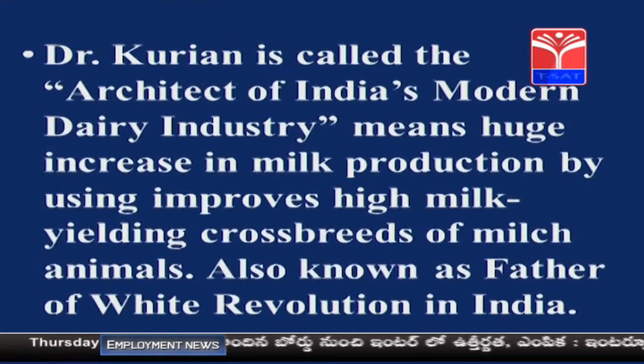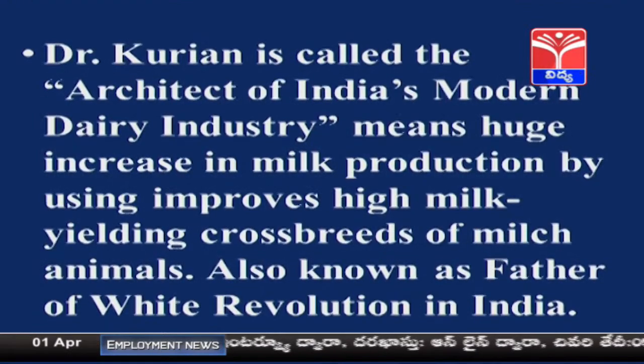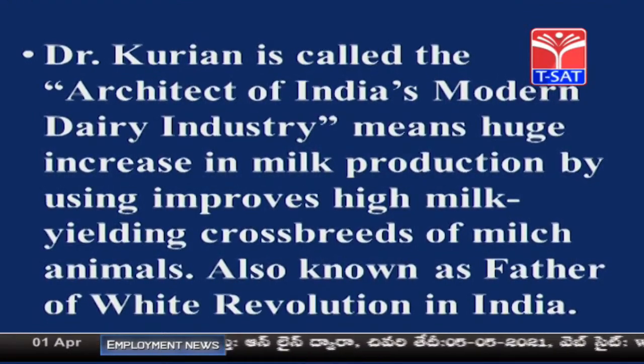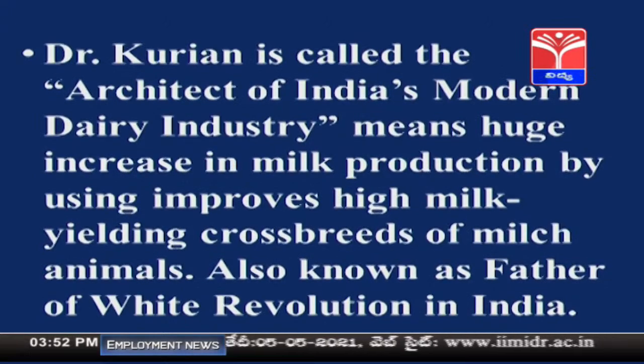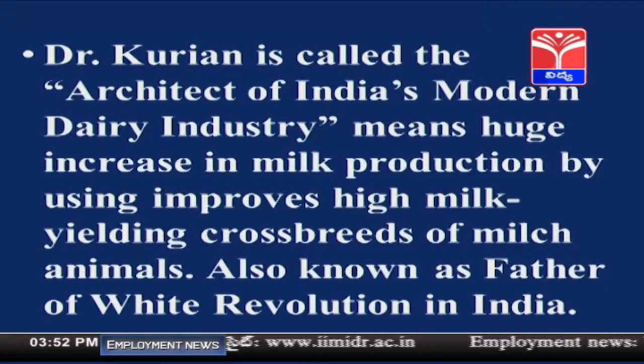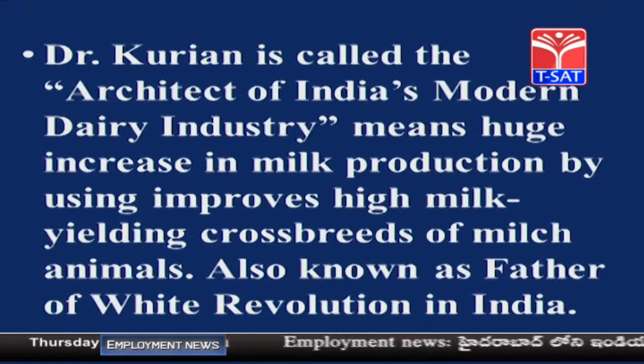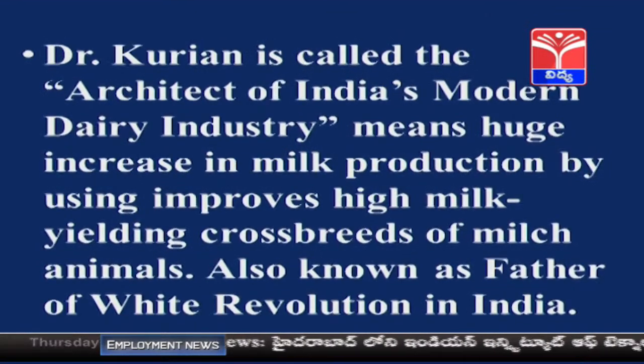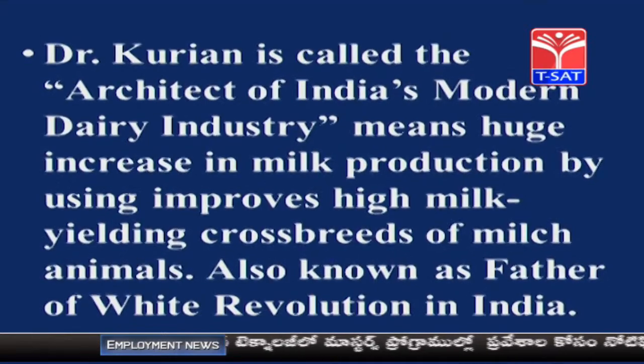Dr. Kurian is called the architect of India's modern dairy industry. That means a huge increase in milk production by using improved, high milk yielding crossbreeds of milch animals. He is also known as the father of the white revolution in India. So, this is about Dr. Kurian. Have you understood, children? So, this is about dairy management. I think you have understood this one. Now, let us see the next one, that is poultry management.